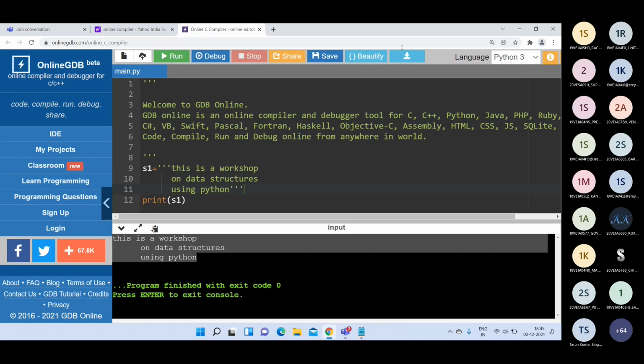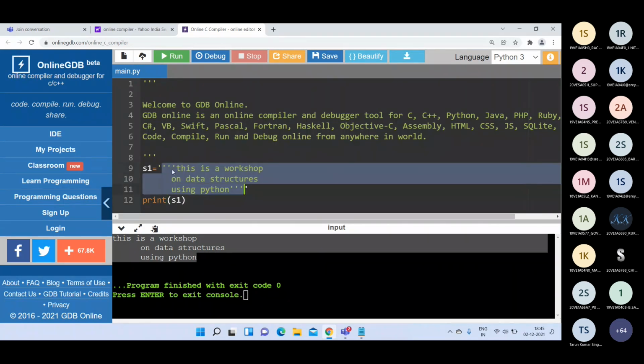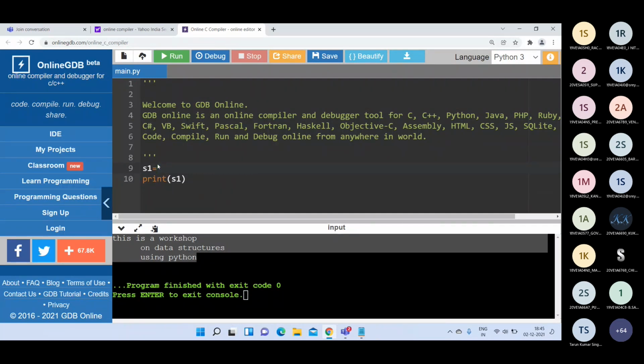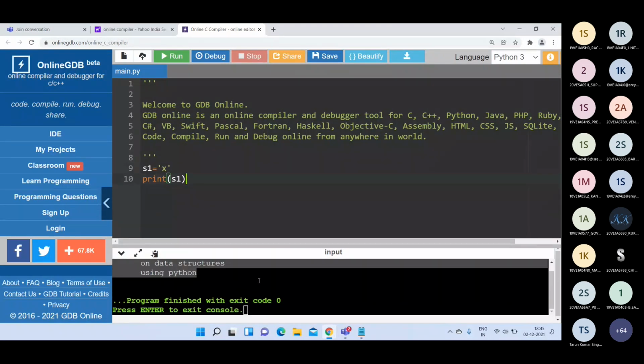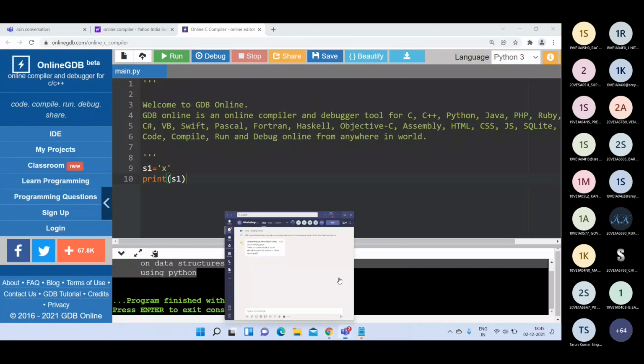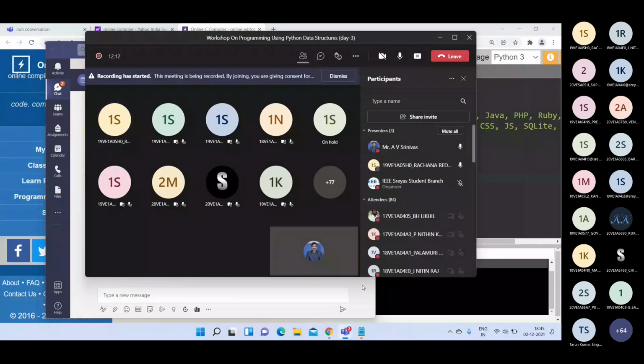Okay. And one more point here is if you write something like this. Sorry. If you write single quotes and if you write some X, for example. S1. Hello. Is it visible? The screen is. Hello. Yes, sir, it's visible. Yeah.